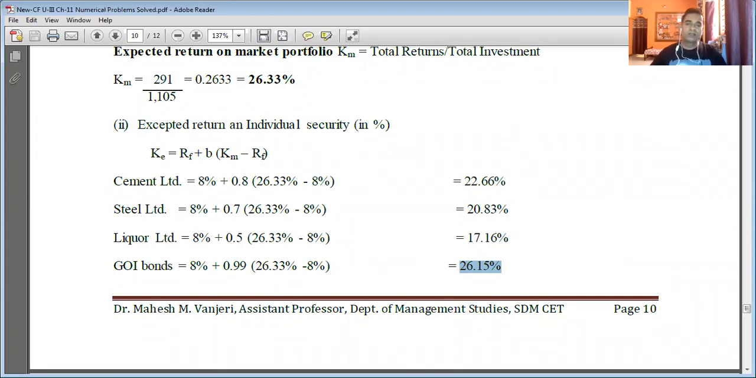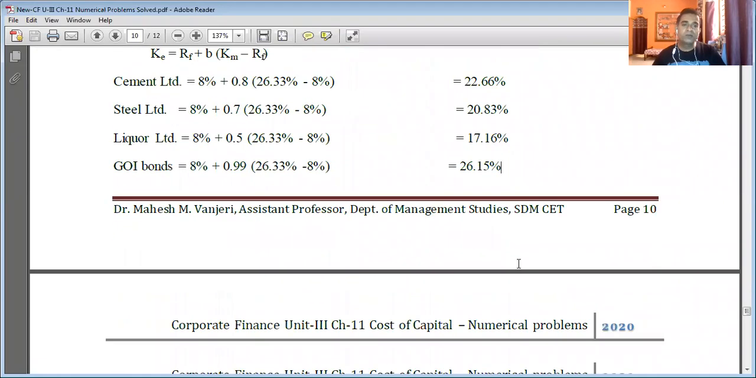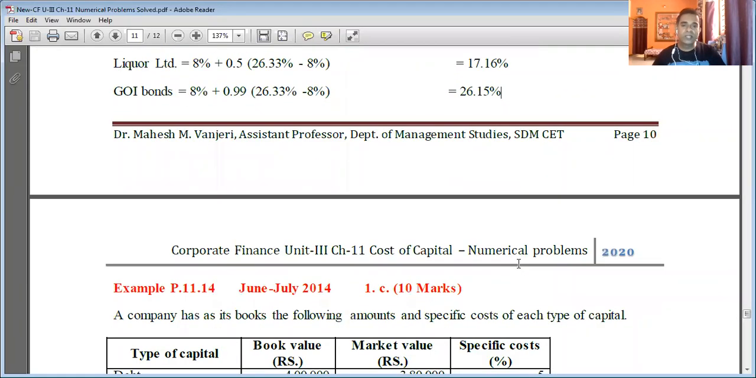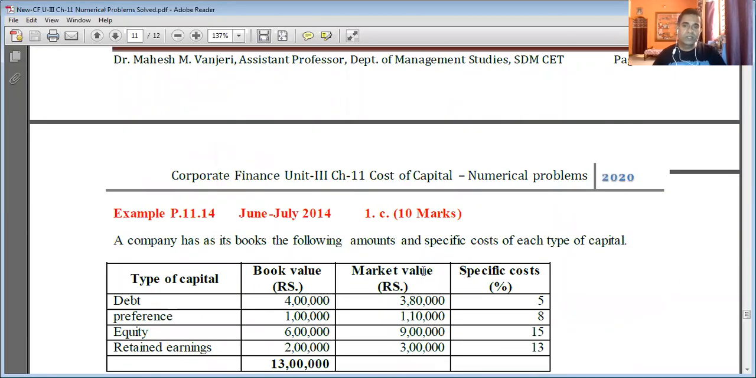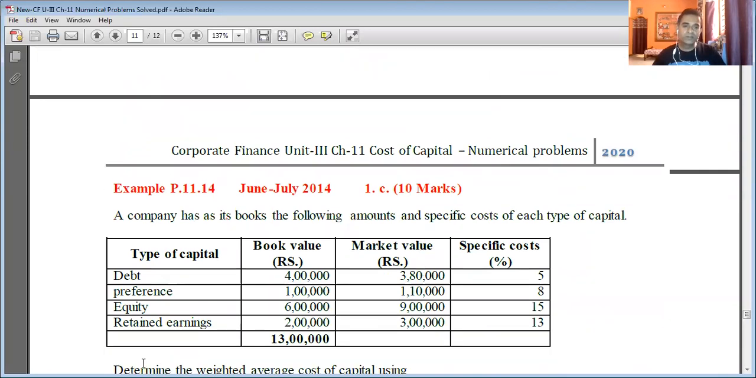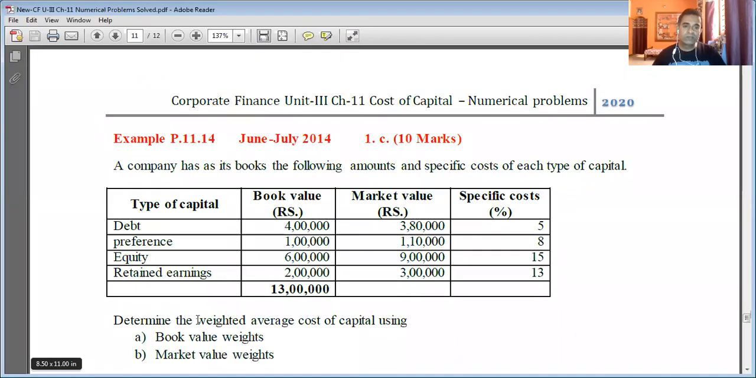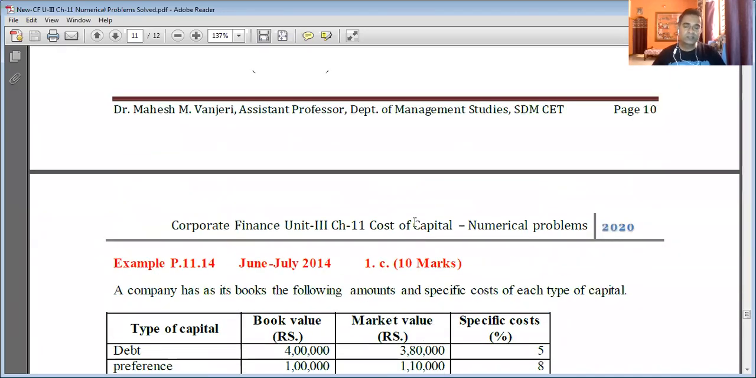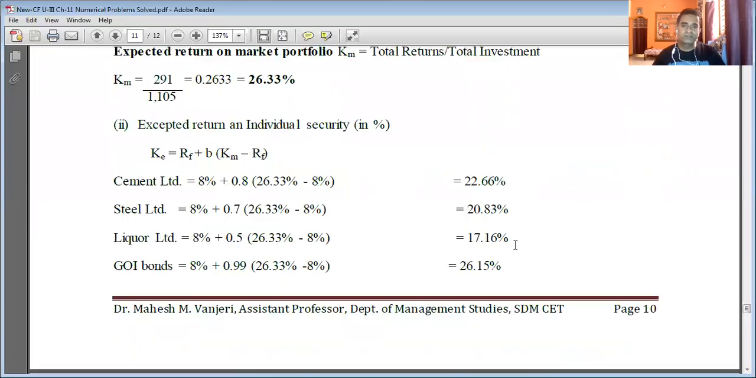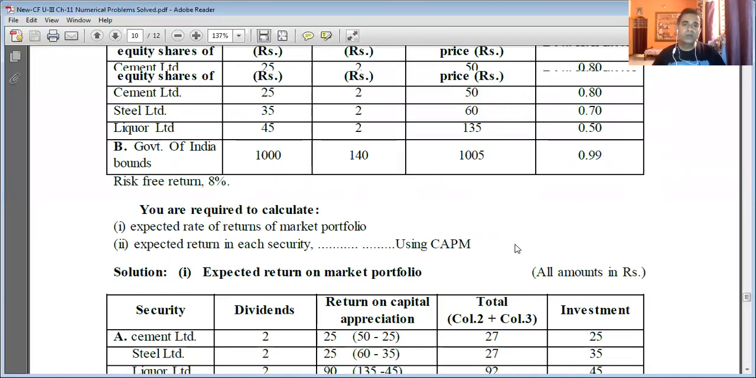Okay, so I think I will not be able to continue with the next problem, where you are asked to calculate the weighted average cost of capital using both book value weights and market value weights. No problem. I'll continue in the next class. Today is Friday, so on Monday I'll continue with this example, which also appeared in an old question paper for 10 marks. Now I'm going to unmute you all.